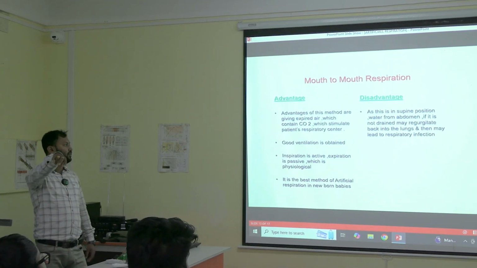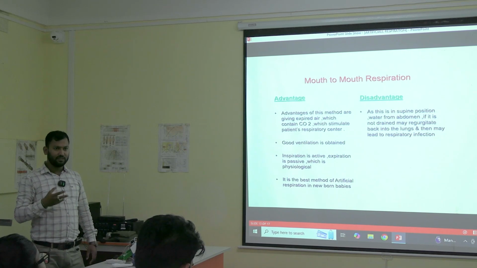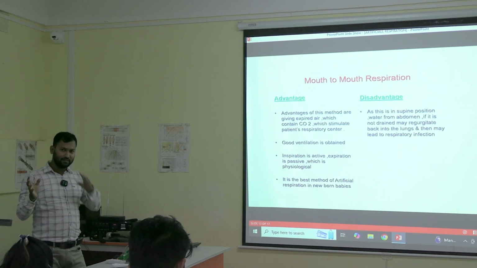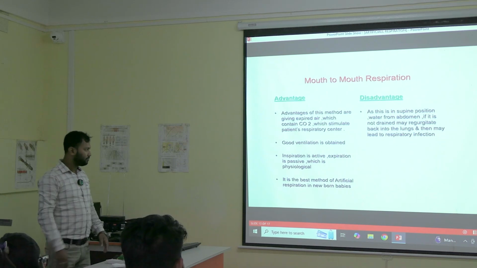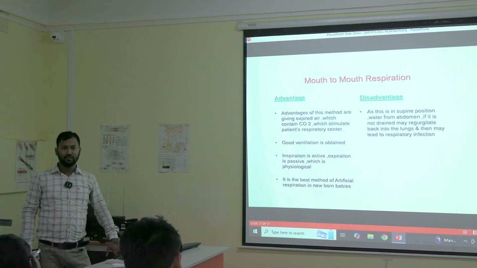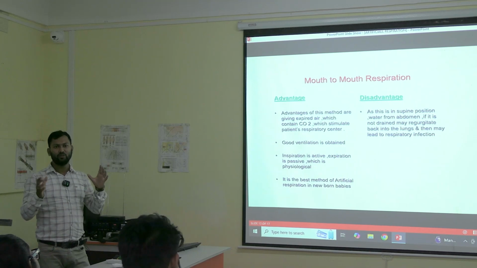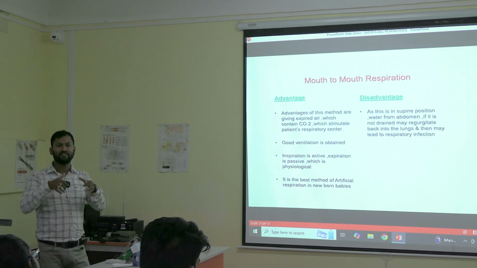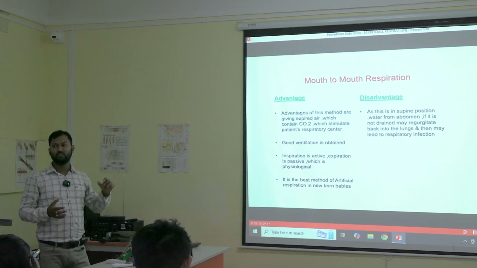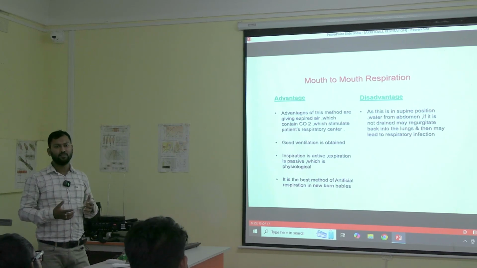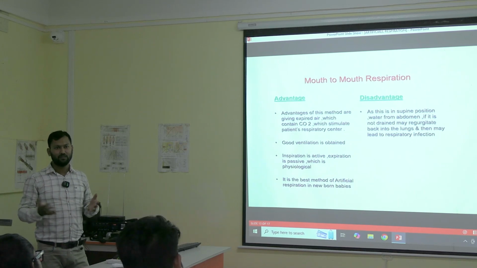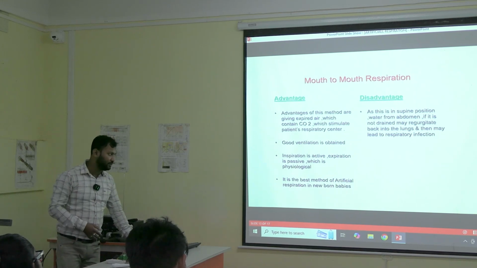In this case, we are not actually helping the patient to take expiration, but it is physiological. This should be normal. And it is the best method of artificial respiration in newborn babies. Newborn babies are this small. We cannot give any other type of respiration. We cannot press the thorax, because all the bones will break. We also cannot press the loin. So in newborn babies or small children, this is usually the preferred method. This can save those lives.